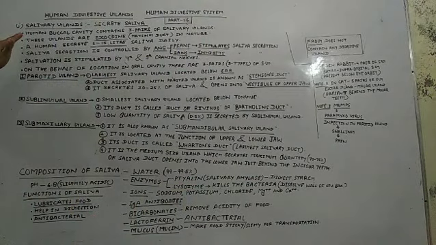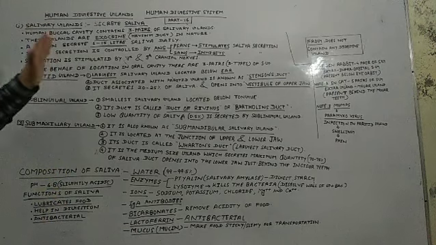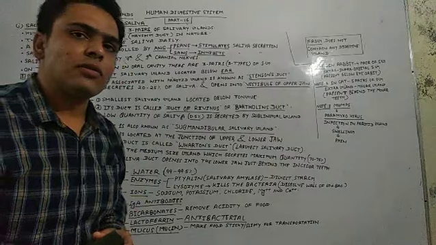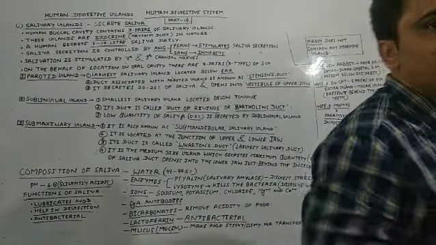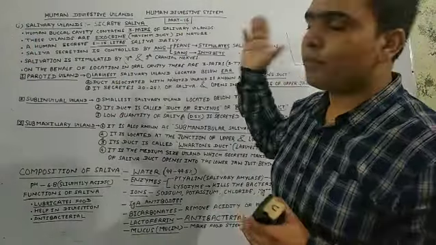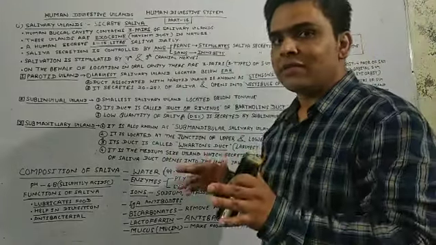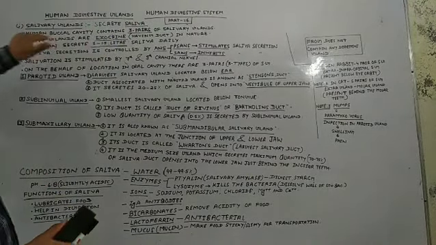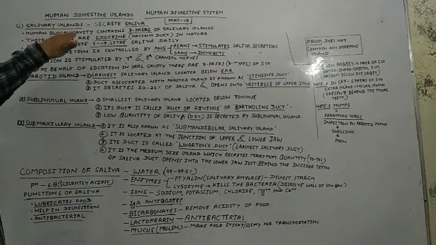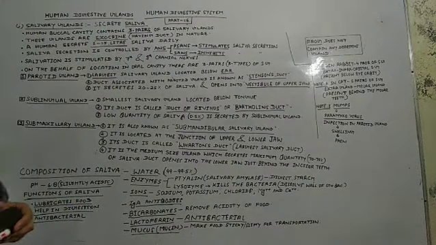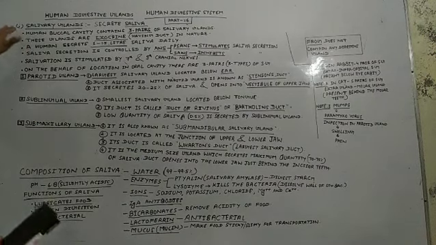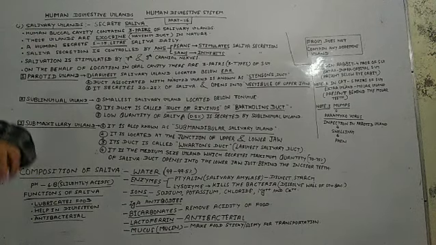So let's continue our discussion, students. You know that these salivary glands are situated in our buccal cavity, meaning our buccal cavity contains 3 pairs of salivary glands. In other words, these glands are present in pairs. There are 3 glands found in our buccal cavity, and these are present in pairs. So I have written here that the human buccal cavity contains 3 pairs of salivary glands. This is a very important point for you students. Remember that humans contain 3 pairs of salivary glands.